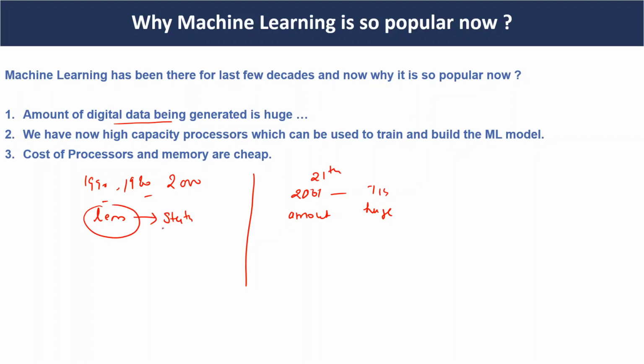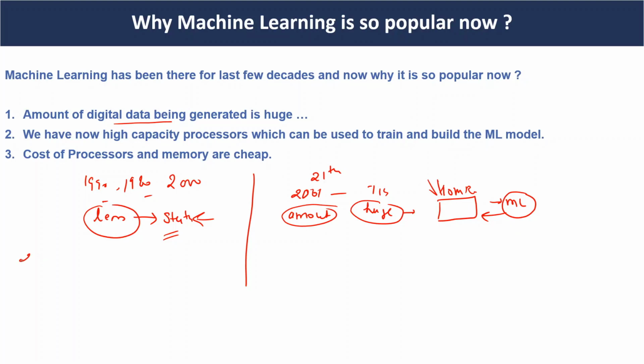At that time we used statistical approaches, but now because the data is so huge, we cannot use statistics to solve the problem or to get insight from the data. For example, if the data size is 10 million rows, we cannot use statistics to find insight from it, because statistics is not capable of handling this huge amount of data. So we use machine learning, which can get insight from the data and easily handle this huge amount of data.